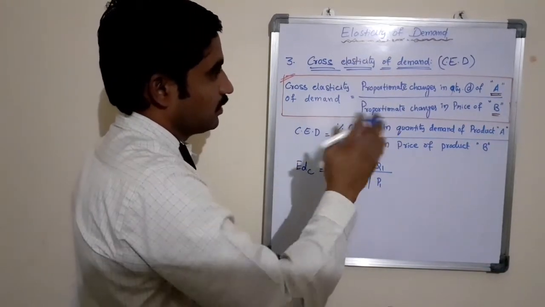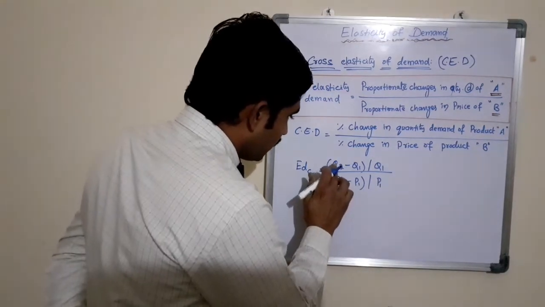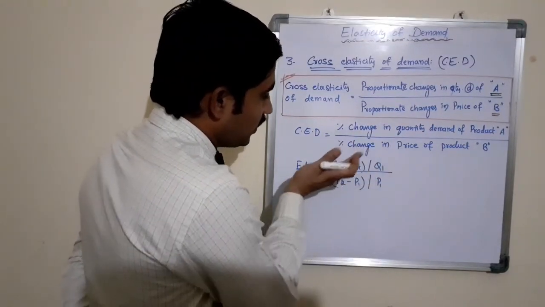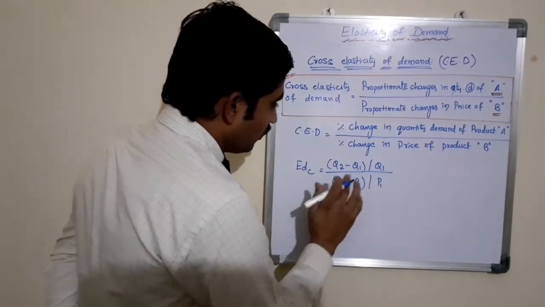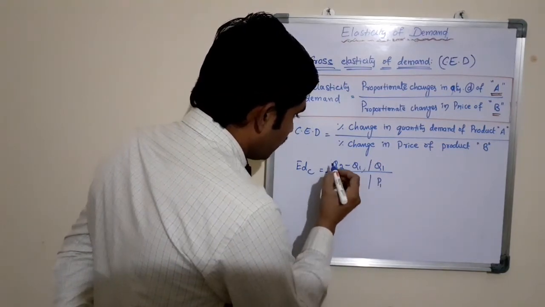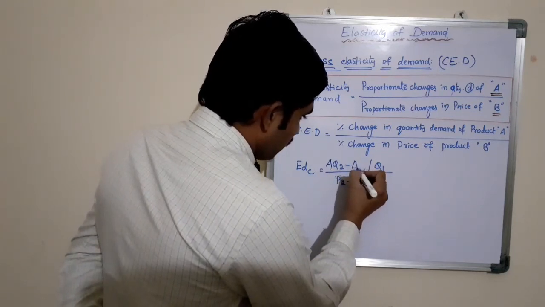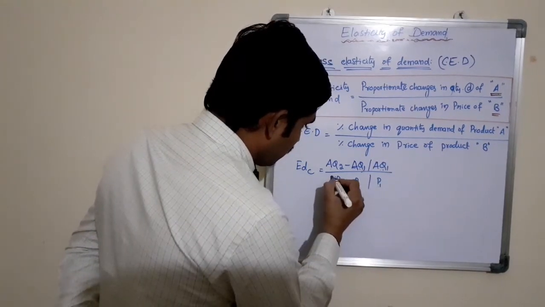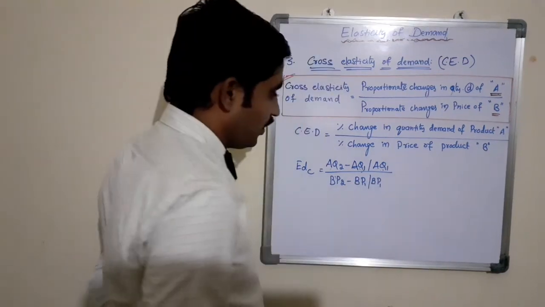As we are taking the relationship between two products, that is quantity and price, instead of Q2, Q1, P2, P1, we need to take the quantity demand of product A and price of product B. So we write AQ2 minus AQ1 by AQ1 by BP2 minus BP1 by BP1.